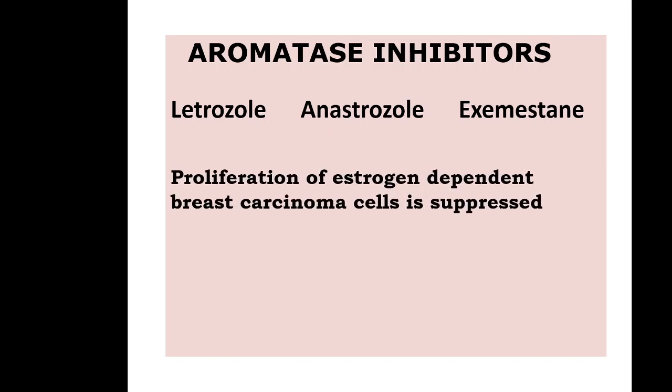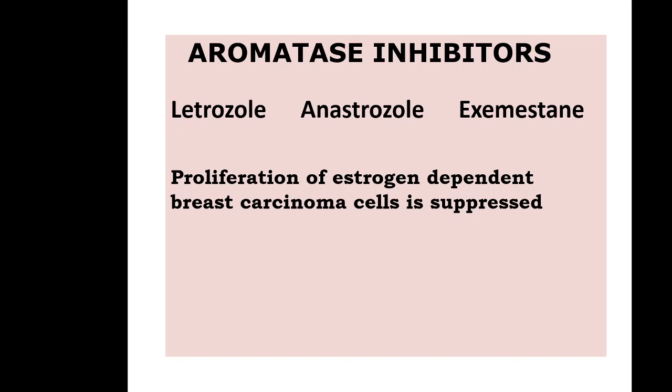So proliferation of estrogen dependent breast carcinoma cells is suppressed due to lack of estrogen. Letrozole, anastrozole, exemestane inhibit the synthesis of estrogen. So breast carcinoma cells which are dependent on estrogen for proliferation and growth are suppressed, and that is the major use of these drugs.